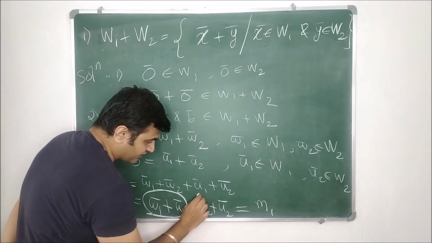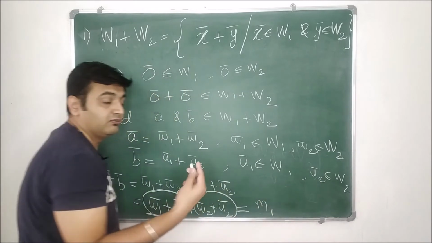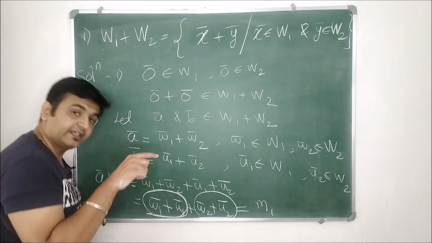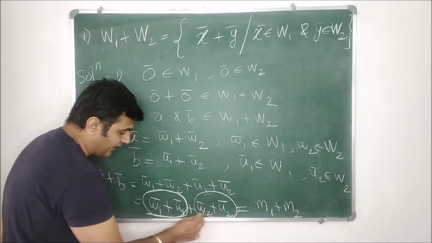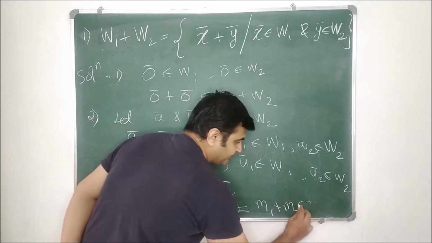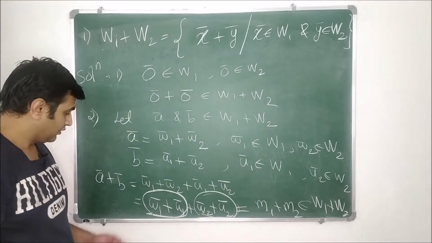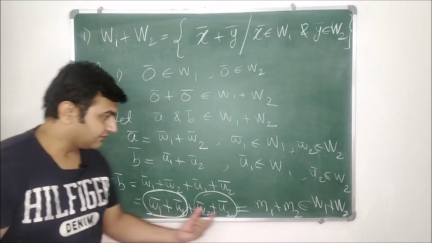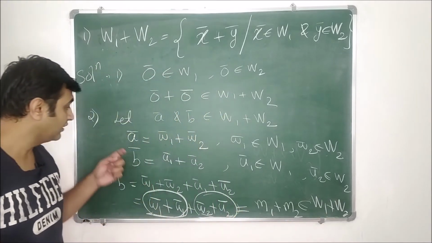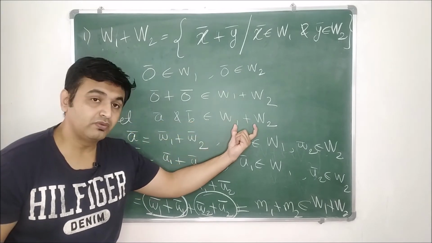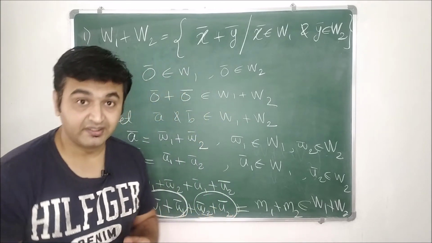What about this? My w2 and u2 are both in capital W2. W2 is a subspace, so their addition is again in W2. Let me denote that by M2. So M2 is this addition and M1 is that addition, and this belongs to W1 plus W2. So A plus B is nothing but M1 plus M2, which is an element of W1 plus W2. Therefore, if I take two vectors from W1 plus W2, their addition is again in W1 plus W2.